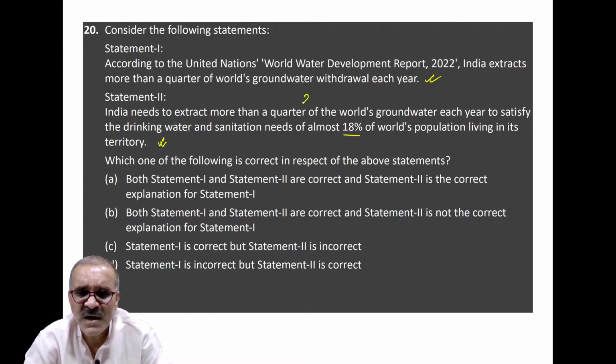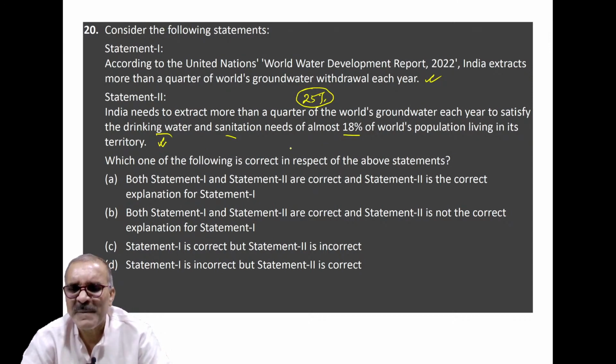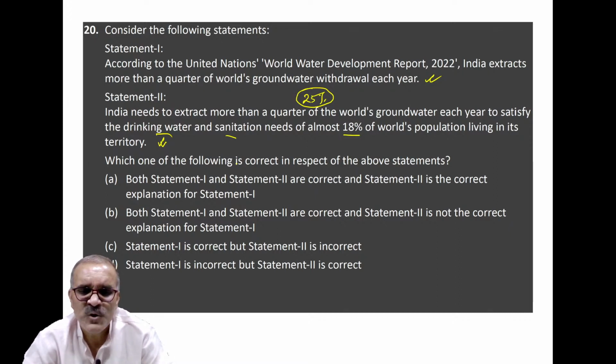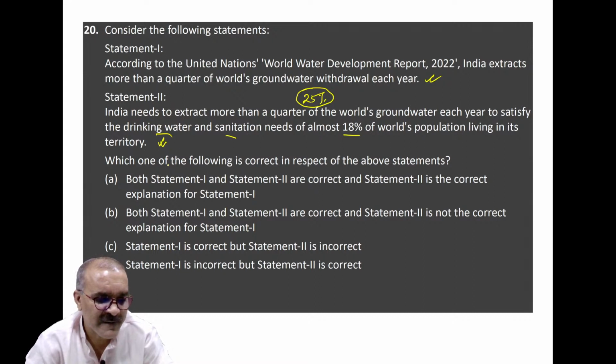Undoubtedly, India exploits 25% of global exploited groundwater, but not all of it is exploited for drinking purposes. Drinking and sanitation aside, the biggest part goes for irrigation. Precisely speaking, irrigation consumes around 90% of the groundwater which India taps. It means statement 1 is correct, statement 2 is incorrect.